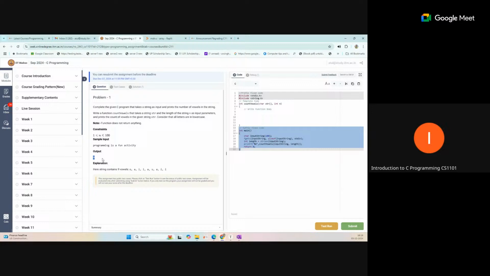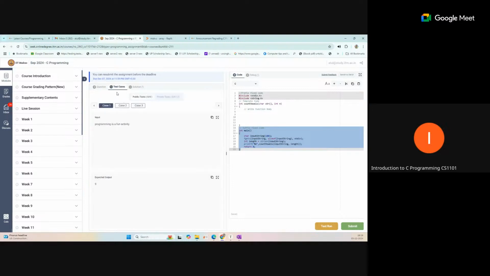And then the output is this. That should not be additionally inserted in the output. Just see the sample input and sample output. You can also verify the test case.